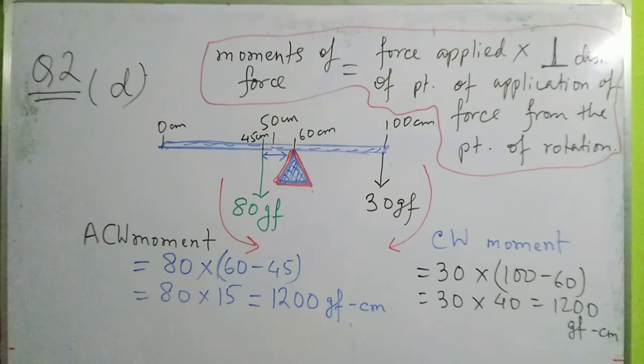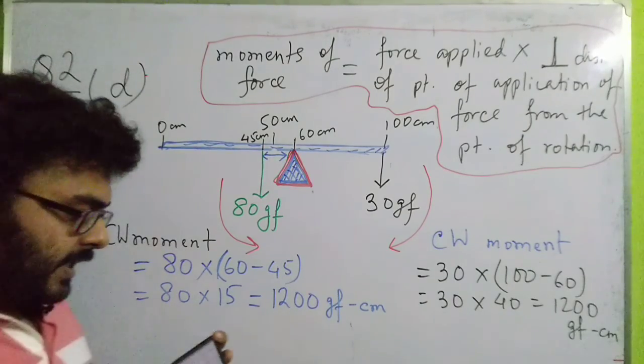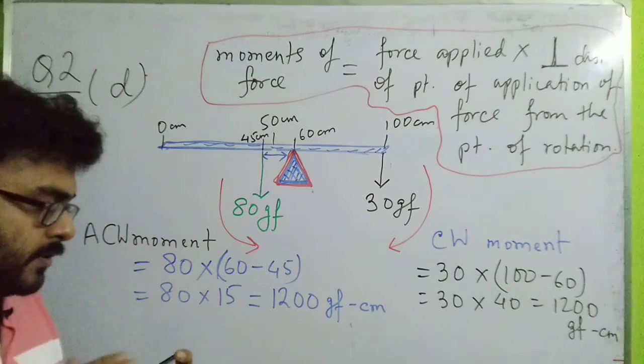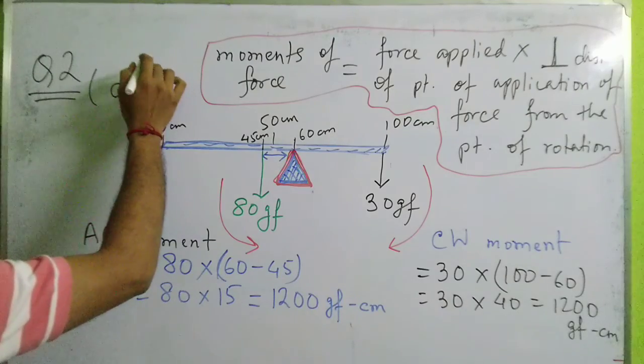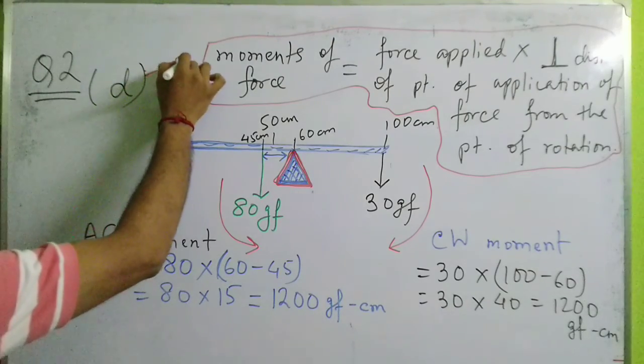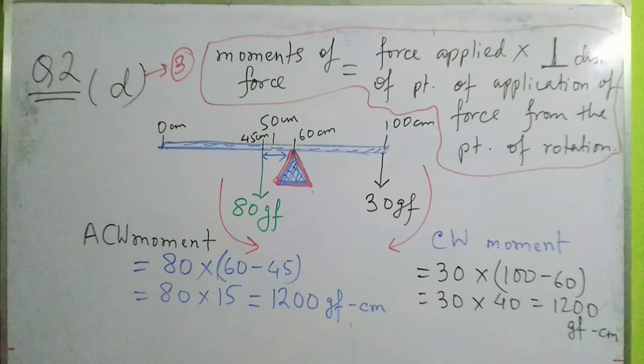If you want to check the other figures, you will find that the anti-clockwise moment and the clockwise moment do not come out to be equal. So all those figures will be rejected. The answer to question number 2D is option number 3. Okay, fine. Now quickly moving on to the next problem.